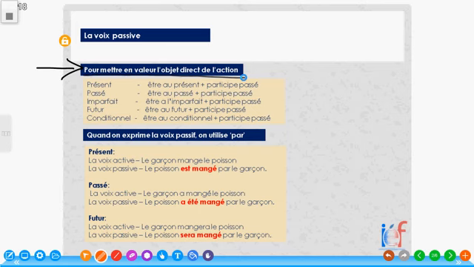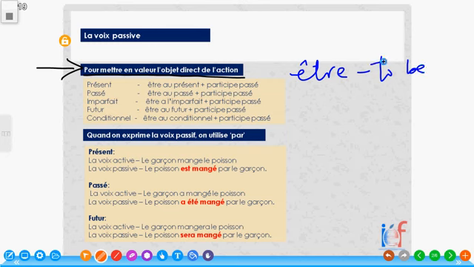So when you want to express passive voice, these are the formula or the rules that we use. For the present tense, we use être au présent, the verb être, which is to be, plus participe passé.